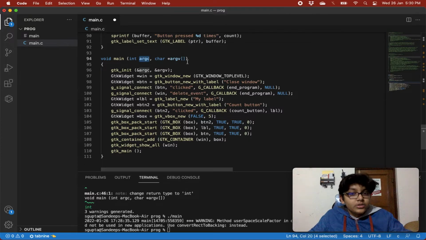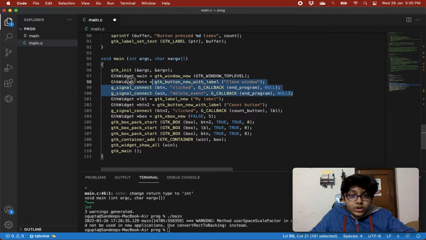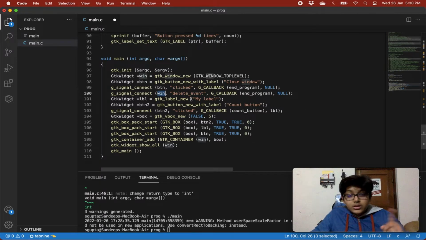We are getting argc and argv that we are passing to GTK init, right? Then we are creating two widgets, window and button. We are attaching the event handlers to it, right? So whenever the click signal on the button comes or the delete event signal on the window comes, then call end program. This is explained in depth in my buttons video.